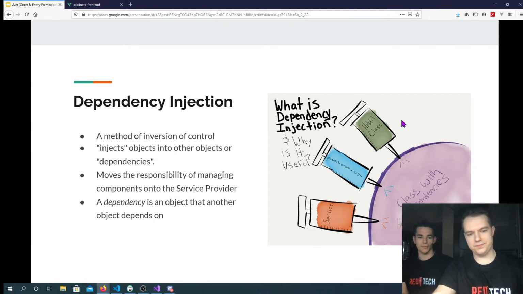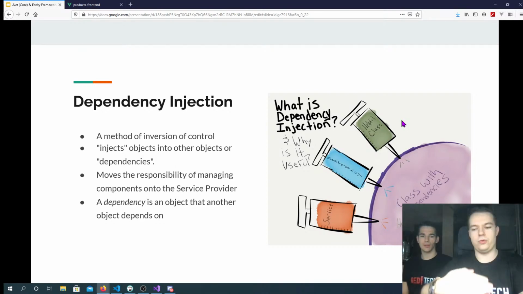Actually, we can tell you a real life example. You can think of it like this: if you wanted to go from point A to point B, you could drive yourself with a car, or you could pay a taxi driver to drive you there. Paying the taxi driver would be the equivalent of inversion of control, because you're not concerned with driving yourself there.